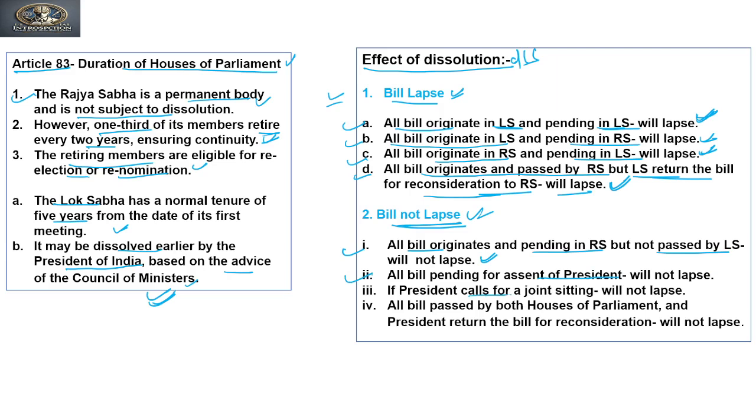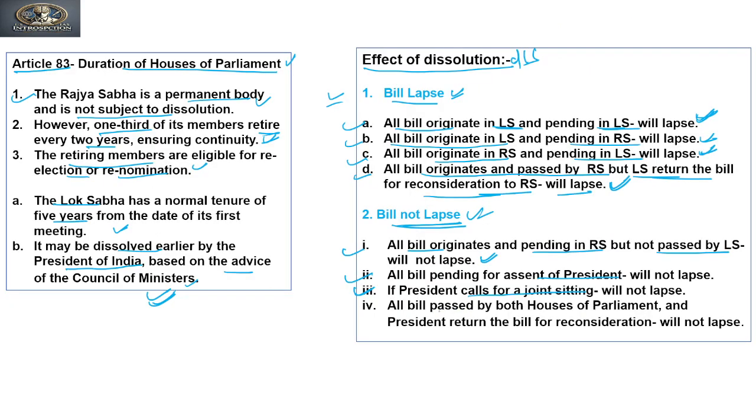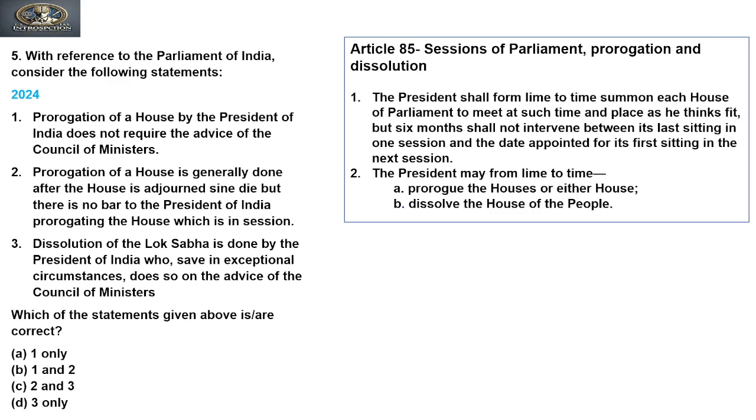If the president calls for a joint sitting, it will also not lapse, and because of this the third statement of the question is incorrect, right? Next, all bills passed by both houses of Parliament and returned by the president for reconsideration will also not lapse. So these are the circumstances in which the bill will not lapse after dissolution of Lok Sabha. Clear? So let's move to the next question.